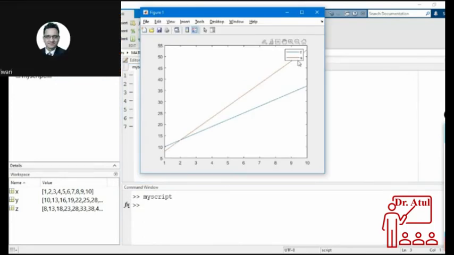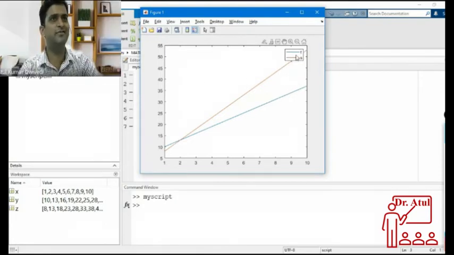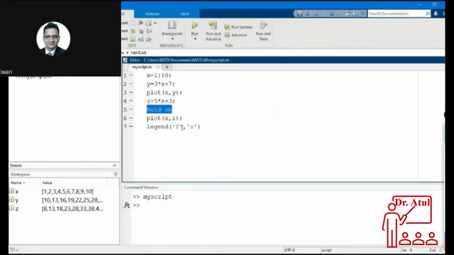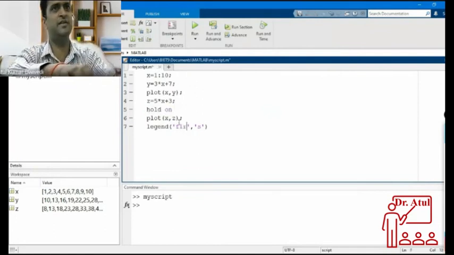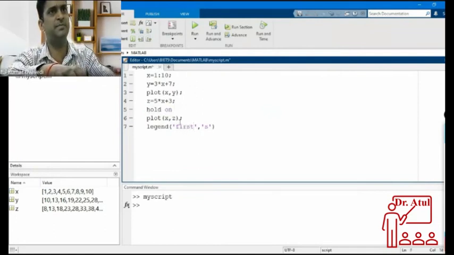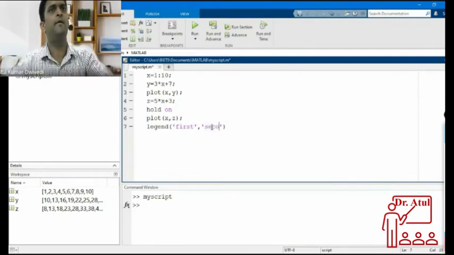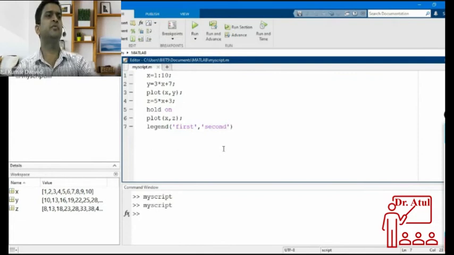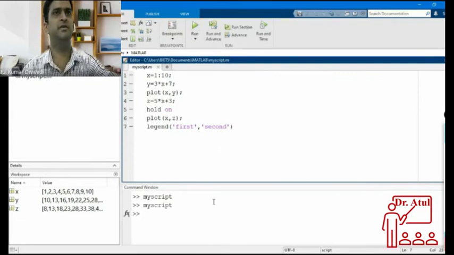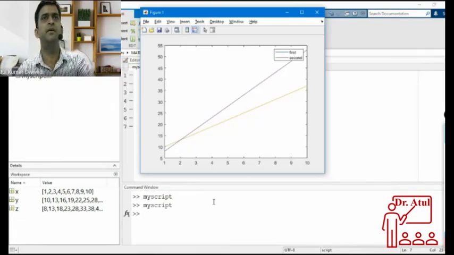Yes, that's fine. Can you make that italic? Yes, that also can be done. Let me first write the detail: this is the first plot, and this is the second graph. Legends are more useful when we do multiple lines in a single plot. Then the first and second, and the colors are mentioned, which color is for what.